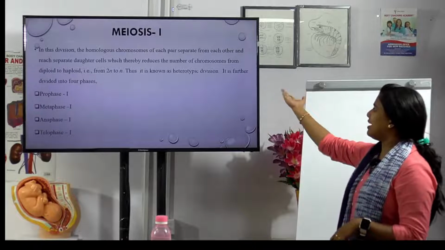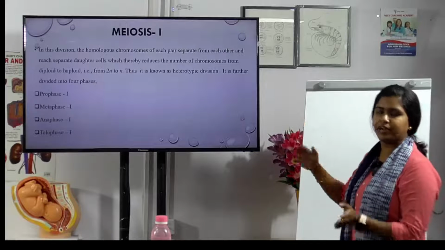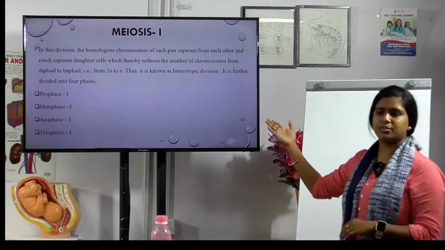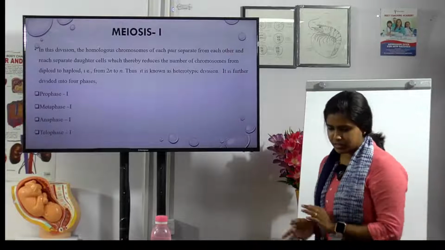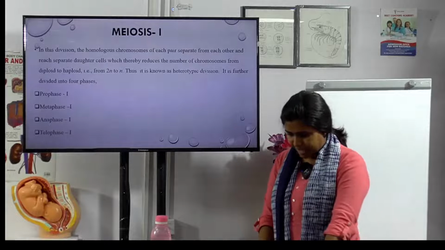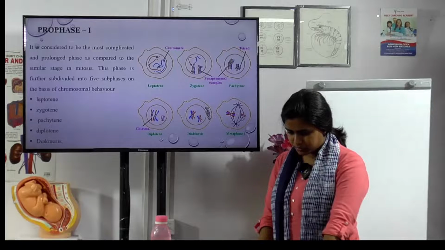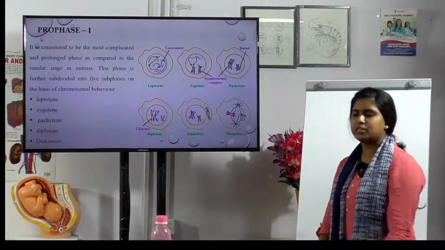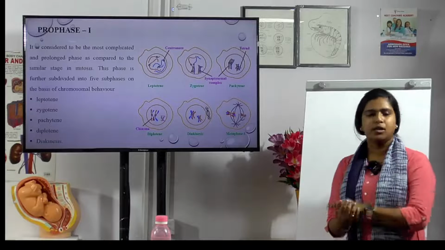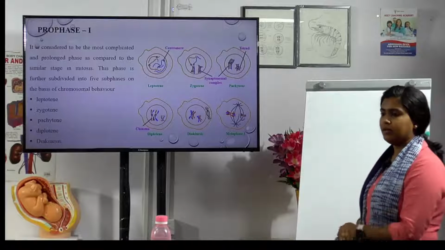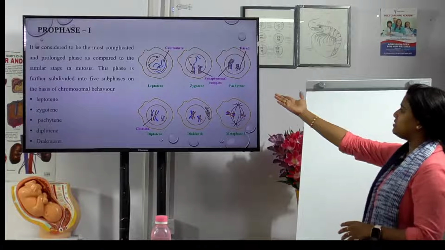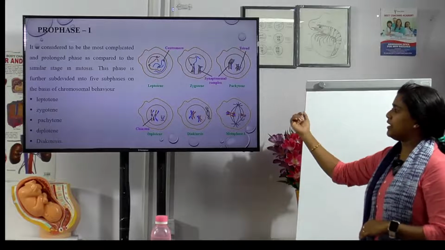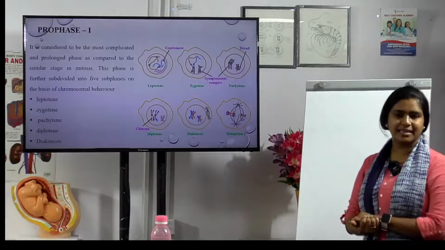This is also known as heterotypic division, since it is changed from 2 to 1, and it is divided into 4 phases. One is prophase 1. Okay, now let us see what happens in prophase 1. Prophase is considered to be the most complicated and a prolonged phase. This phase is divided into 5 subphases: leptotene, zygotene, pachytene, diplotene, and diakinesis.